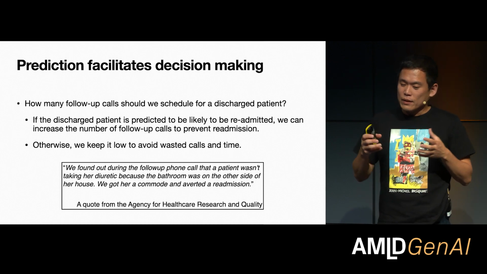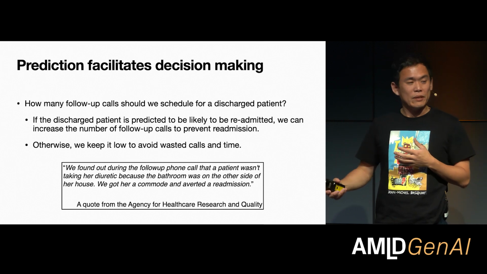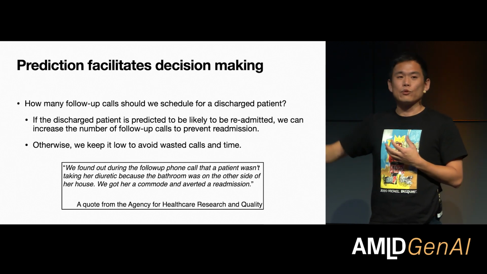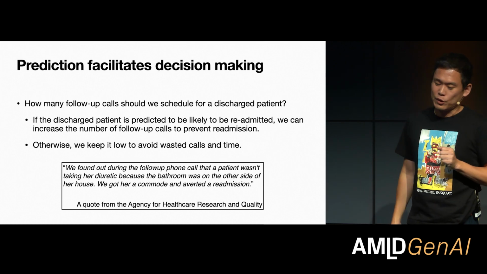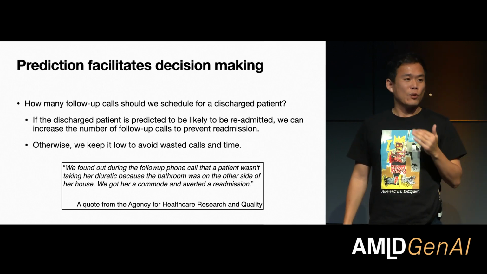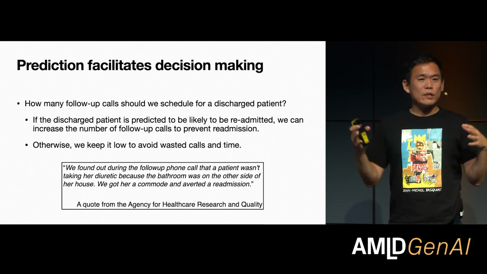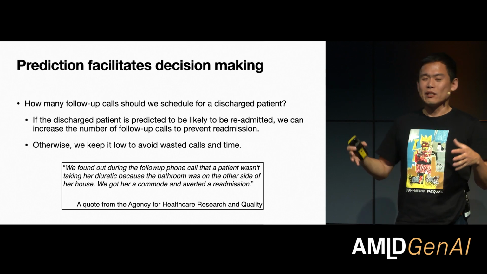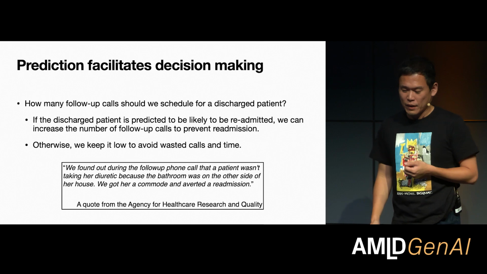And then if we can predict that the discharged patient is likely to be readmitted, then we can increase the number of follow-up calls in order to ensure that we know exactly what's going to happen in advance, so that we can address issues early on. Otherwise, we're going to keep it low in order to avoid any wasted calls and time. Again, in healthcare, resources are always limited. The number of hours that nurses and clinicians can spend is extremely limited compared to the number of patients that we need to handle.